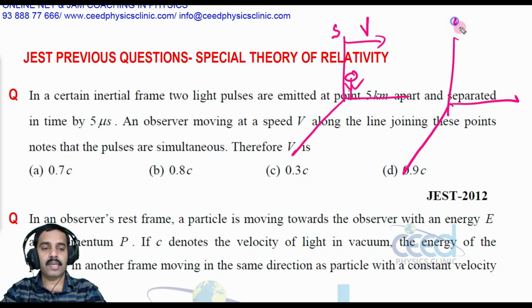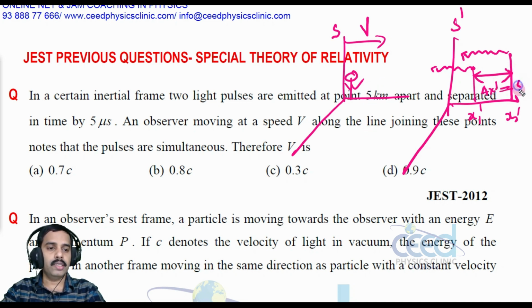Here we have two light pulses, one located at x1 dash and the other at x2 dash. Two light sources, one emitting light towards this observer and the other also emitting light towards this observer, and this separation, delta x dash, is given, that is 5 km.